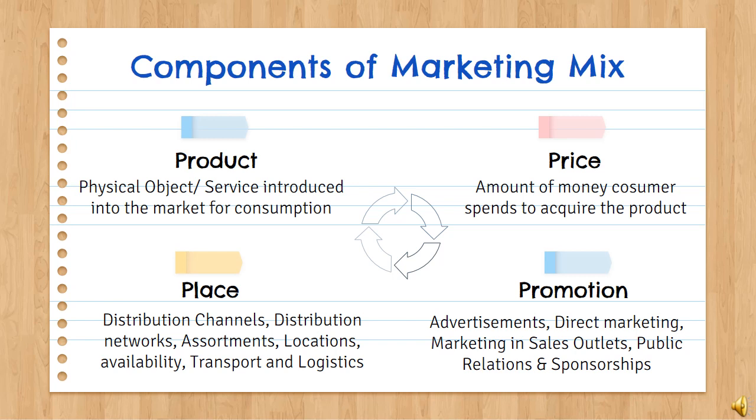The 4th P, promotion, involves communication. This communication policy mainly includes advertisement, direct marketing, marketing in sales outlets, public relations, and sponsorships. Paradoxically, it may to some extent affect the price, like premium coupons or limited time special offers, for example, but it remains an act of communication and not a pricing policy.